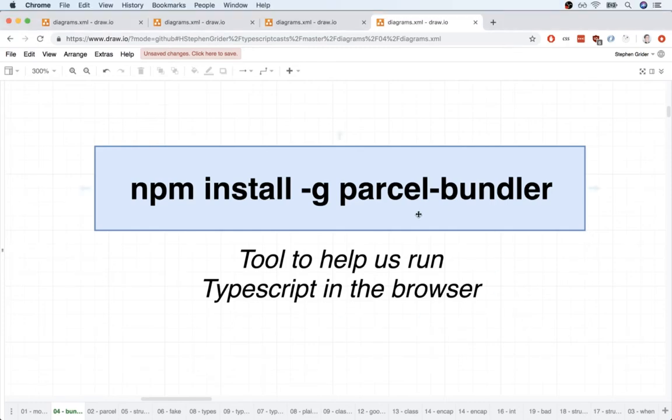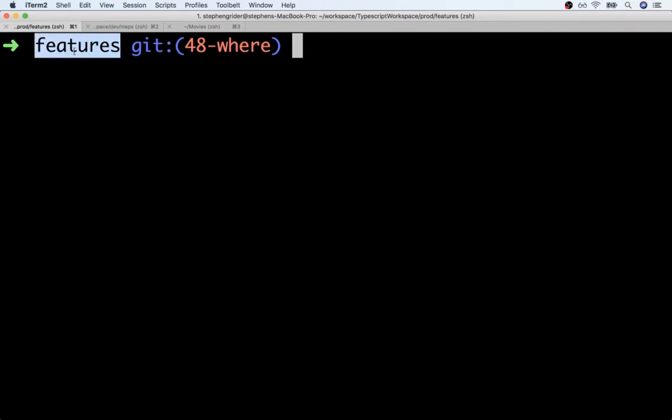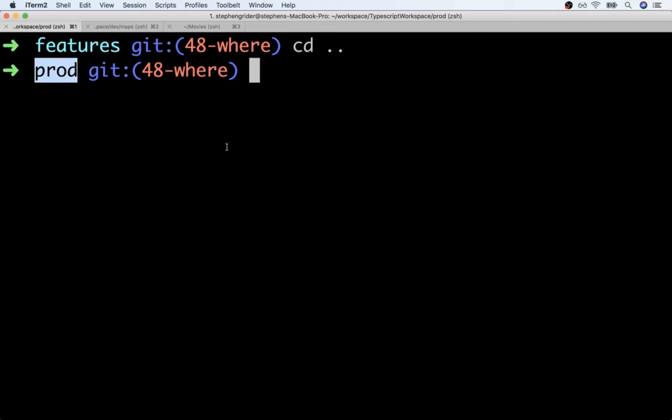Now that we've got Parcel Bundler all set up, we're going to do a little bit of initialization for a new project and figure out how to make use of Parcel. So to get started, I'm going to flip back over to my terminal. You'll notice I'm still in that features directory. So I'm going to go up one folder, back into a workspace directory of sorts.